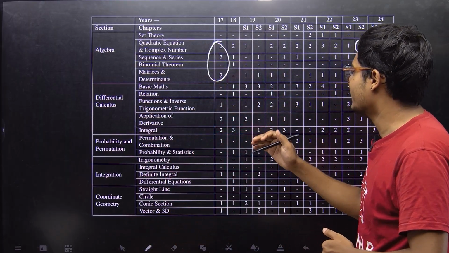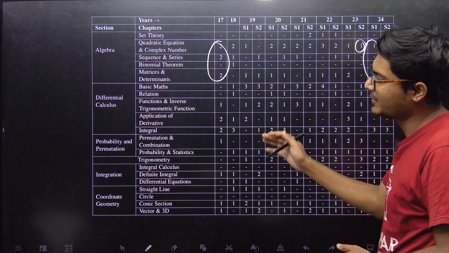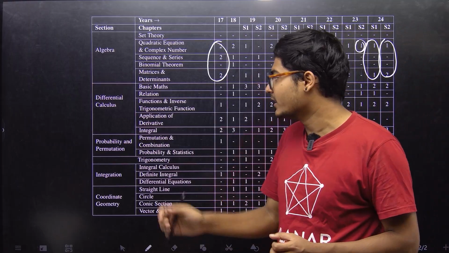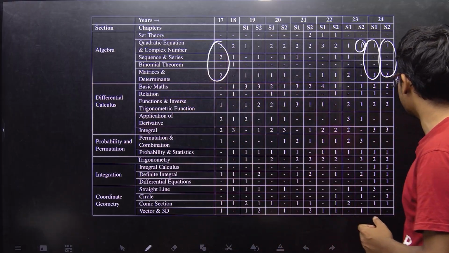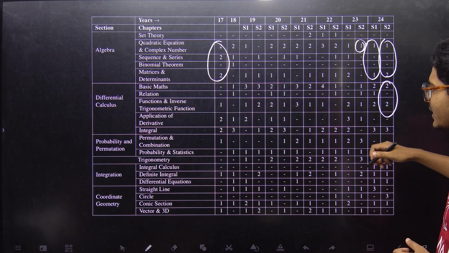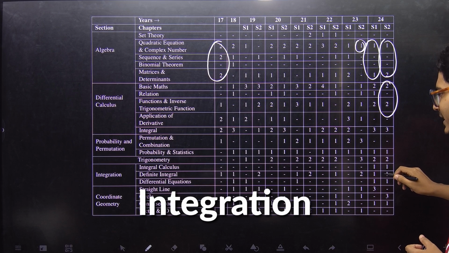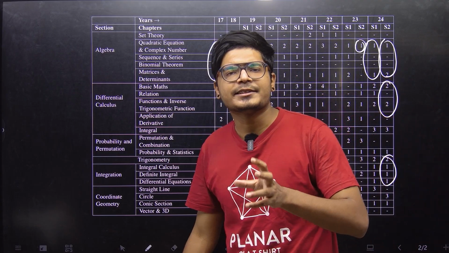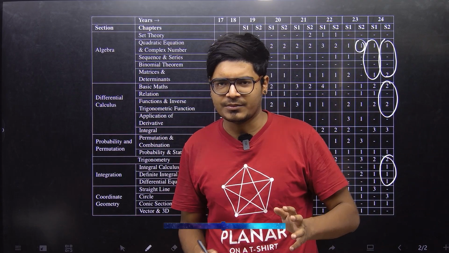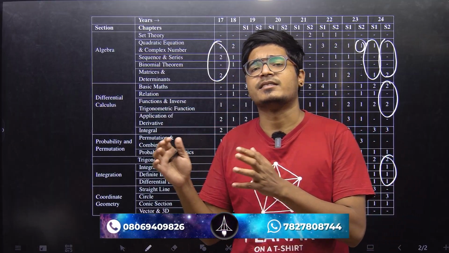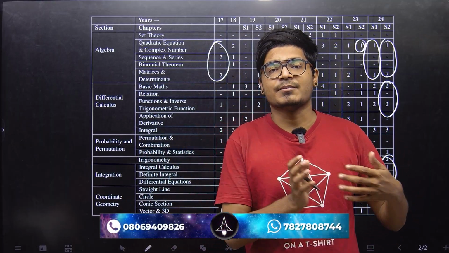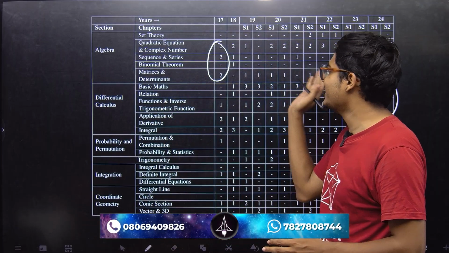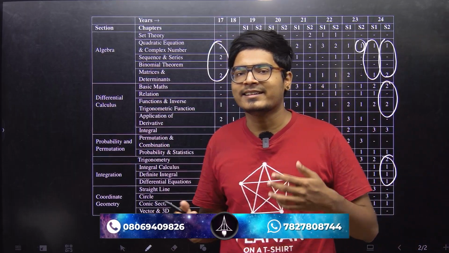Second thing that you need to understand is in the recent years, it has become an extremely calculus heavy exam, right? If you look at differential calculus, you can see that there were 4 questions from here, and similarly if I compare it with integration, you can see that there were another 4 questions from here, right? So you can clearly expect that 1/3 of the paper is going to come from calculus, which means your calculus needs to be extremely strong. Now, I'm not saying that you should skip the rest of the chapters and just prepare for calculus because you don't have to attempt a lot. That's not what I'm saying. This is a clear indication that there is no general trend that NEST follows, okay?